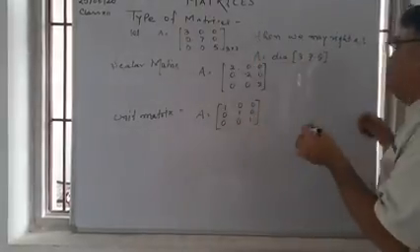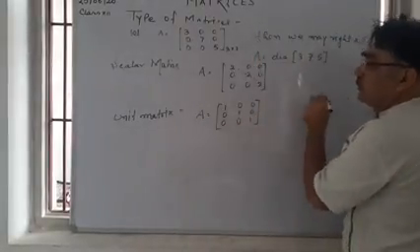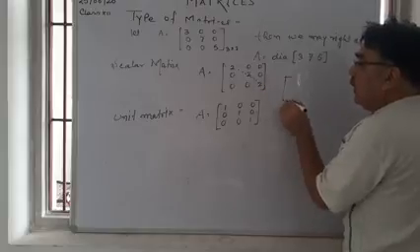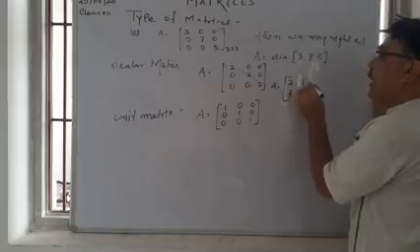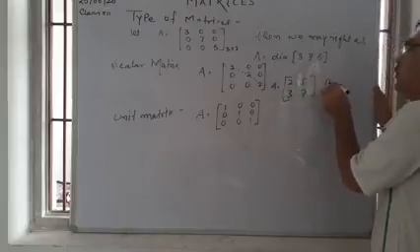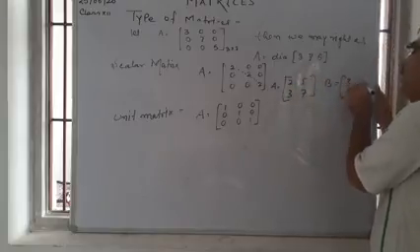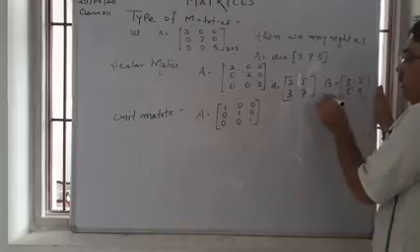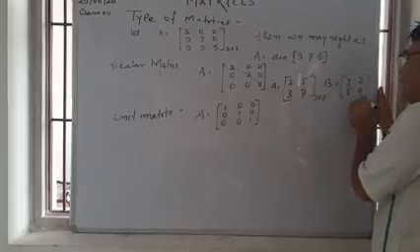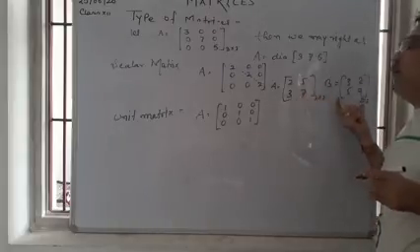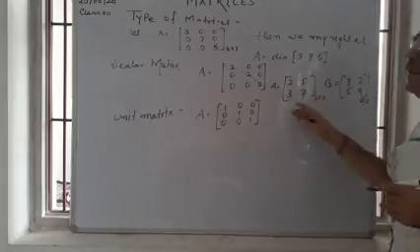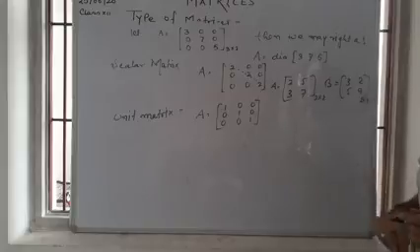For example, A is equal to 2, 3, 5, 7 and B is equal to 3, 5, 2, 9. This is a 2 cross 2 matrix and this is also a 2 cross 2 matrix, and they are of the same order. Then they are comparable matrices.